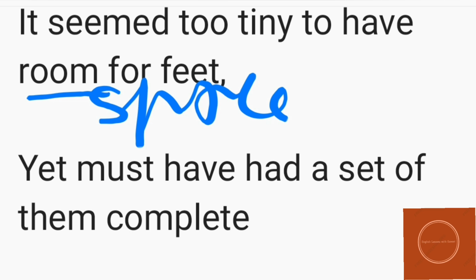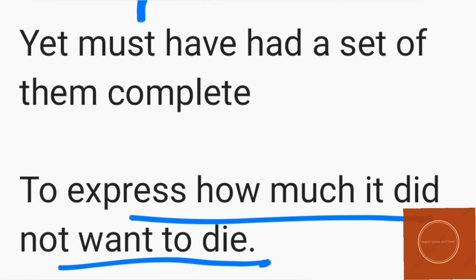He is saying that it just seems like he is not having them. But on the other hand, if he is doing all these movements with intelligence of its own, it must be having a set of legs with which it is moving from one place to another, to express how much it did not want to die. Now the poet has also given his own reason for what he feels. The mite was expressing how much it did not want to die by doing all the movements on the paper, going from one place to another, drinking and smelling, and the mite could even feel the suspicion of the pen.